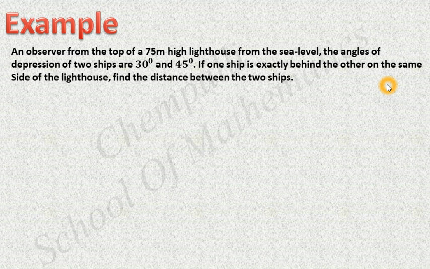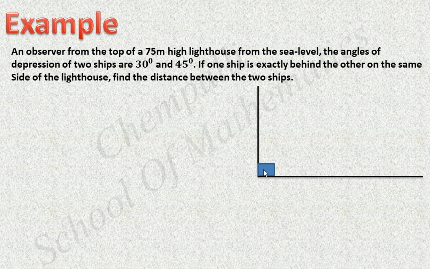Okay, that is lighthouse. Then there are how many ships are there? Two ships. These three things are on a straight line. Okay, then we can draw. We can change this one into one picture format. Then after that one, we can find the distance between the two ships. Okay, take this one as the lighthouse. This is the sea.